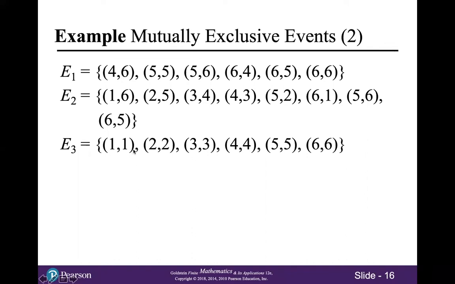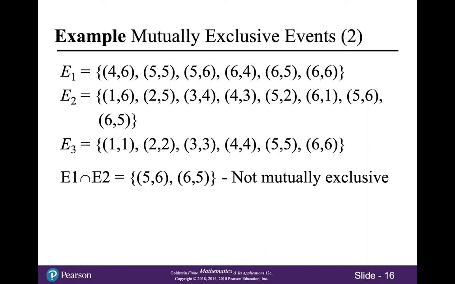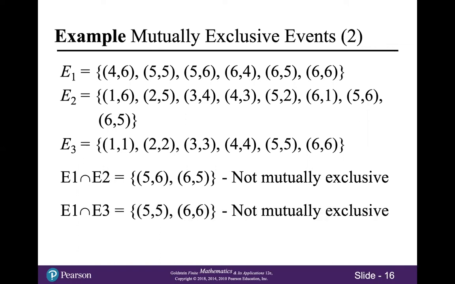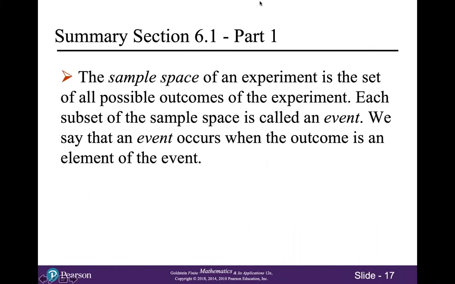And finally, E1 and E3. E1 is the sum is greater than 9. E3 is the two numbers are equal. Well, 5, 5, and 6, 6 would belong to both of those events because these two outcomes add up to 10 and 12, which are greater than 9. So E1 and E2 are not mutually exclusive. E1 and E3, they're doing them in a different order, are also not mutually exclusive, but E2 and E3 are mutually exclusive. And that is going to do it for this section.